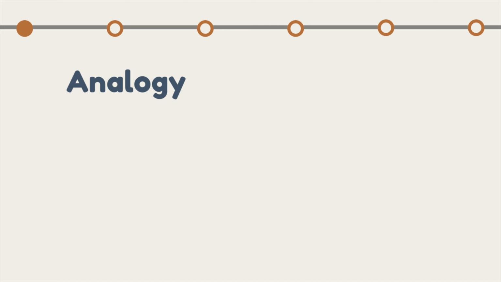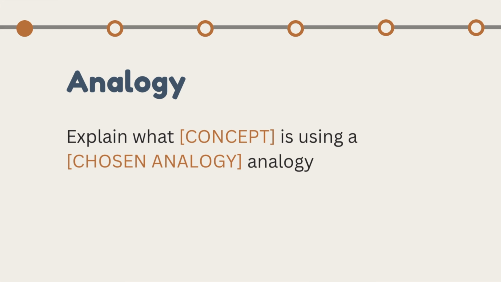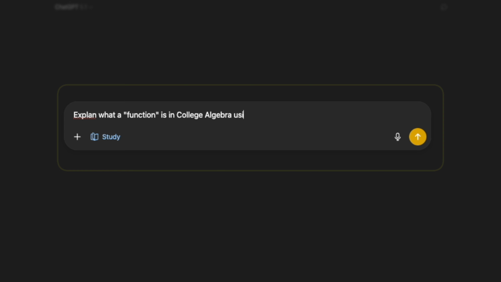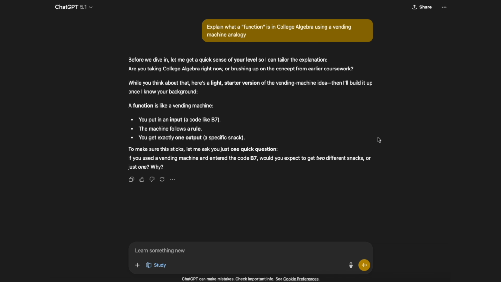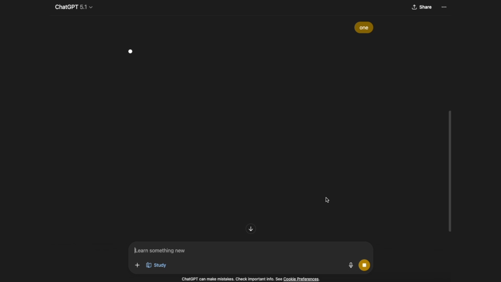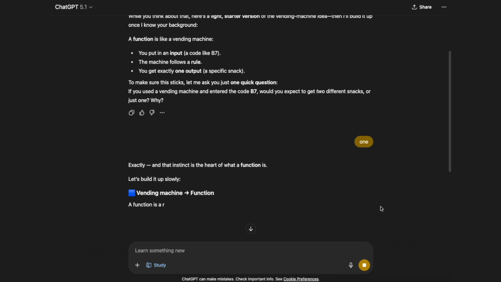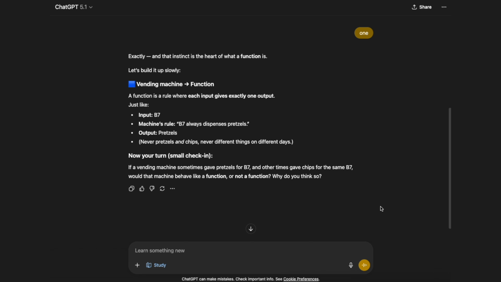And the first prompt framework you could use is analogies, to help you understand abstract math ideas by connecting them to familiar everyday experiences. I think what's great about this is you can blend your passions and interests into learning math, right? If you love sports, music, arts, coffee, anything, you can try out this prompt.